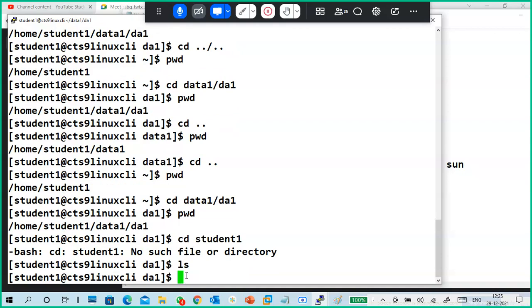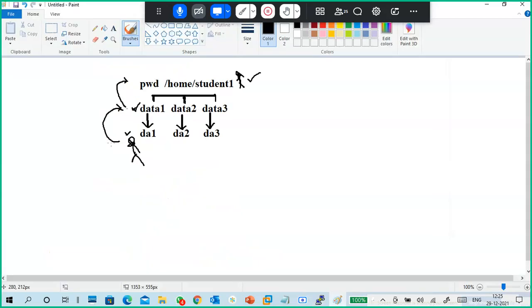See, in my current directory, do I have the student one folder? No, right? So same thing. In your current directory, you don't have that folder name, so that's why you cannot switch to it. So you have to go to the locations. That's why I use a map like this.